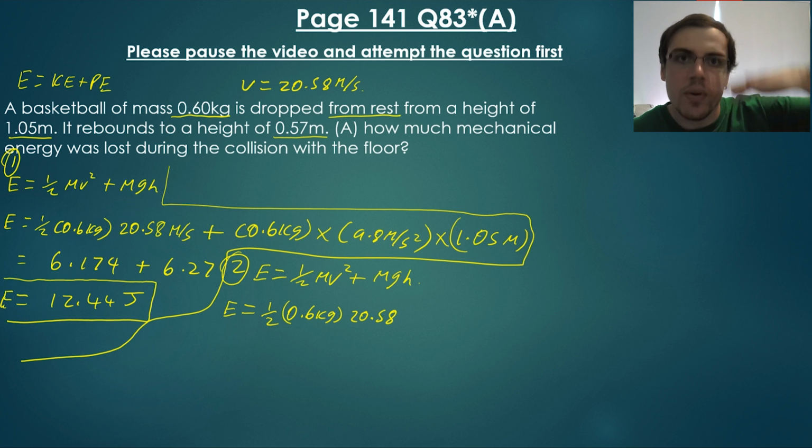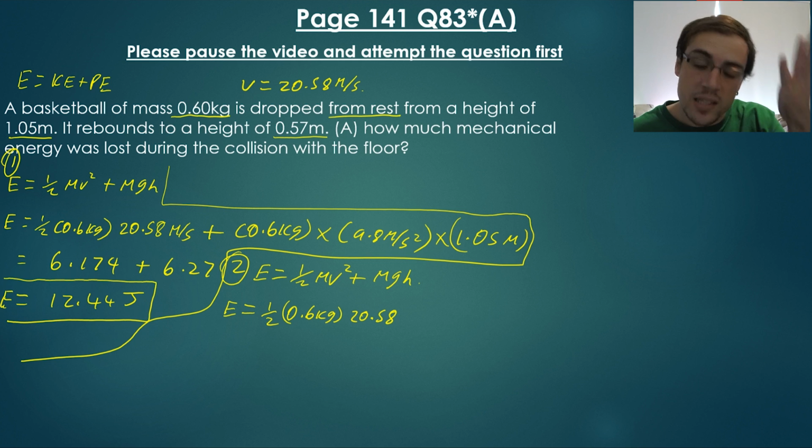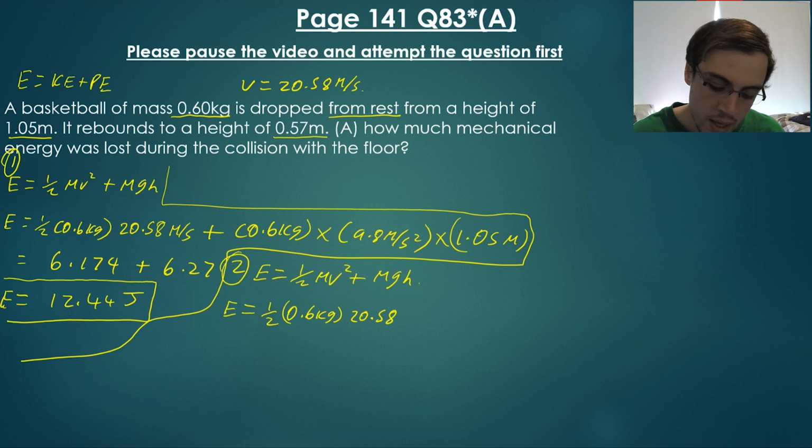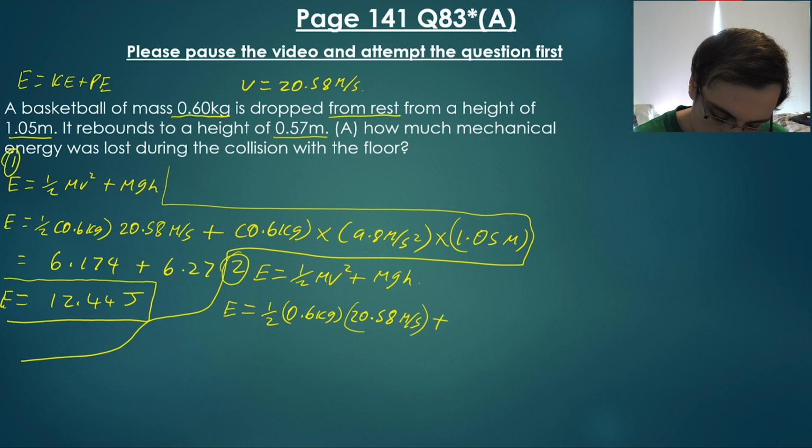As it's hitting the ground and bouncing back up, we know that's the speed it's going to be traveling at. Plus the mass, which is 0.6 kilograms, times gravity, which is 9.8 meters per second squared, multiplied by the height, which is 0.57.